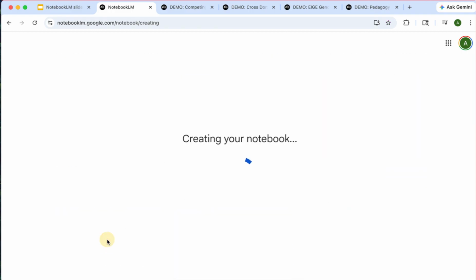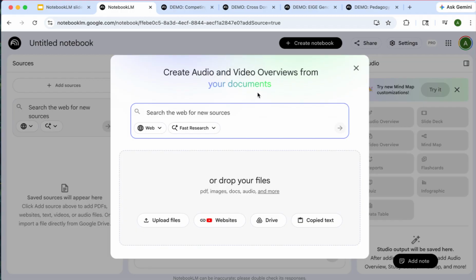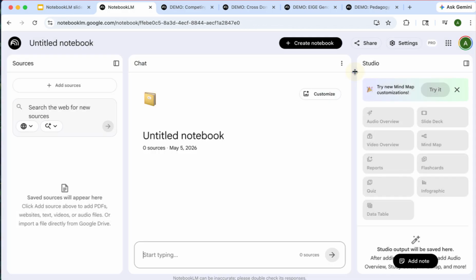So I'm going to create a new one and just give you a glimpse of that upload screen. Here you could upload a link, you could upload your files, websites, items from your Google Drive, copied text, anything from your desktop. This is where you would do that. Once you upload those sources, you'll be allowed to select them and use them for whatever queries you put in this search box.